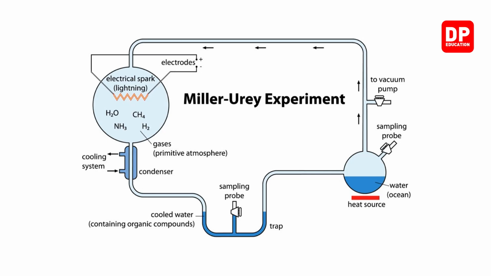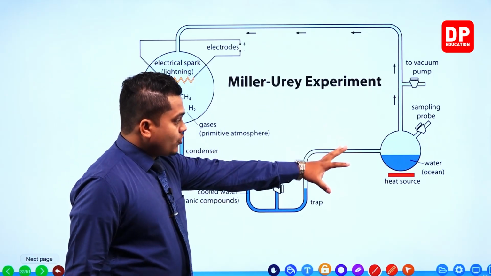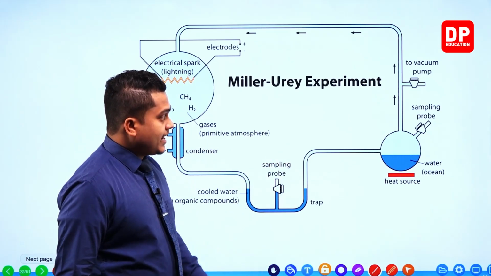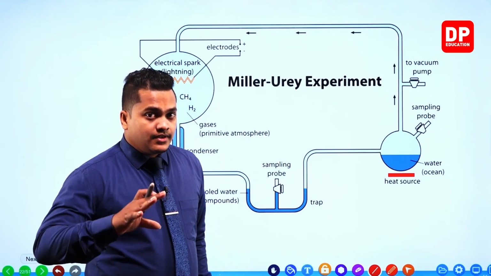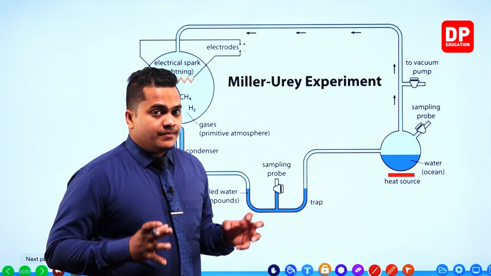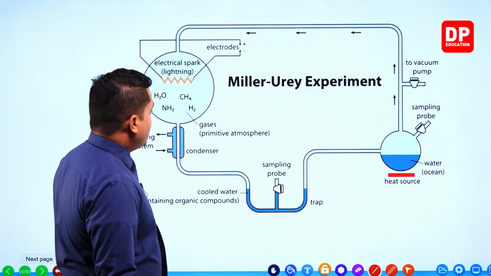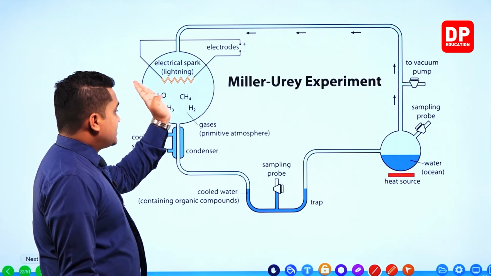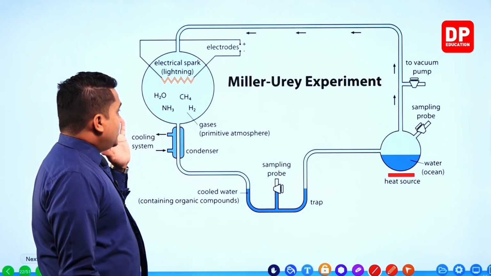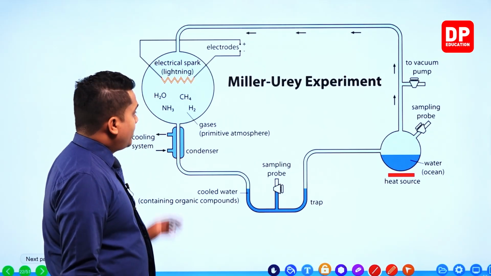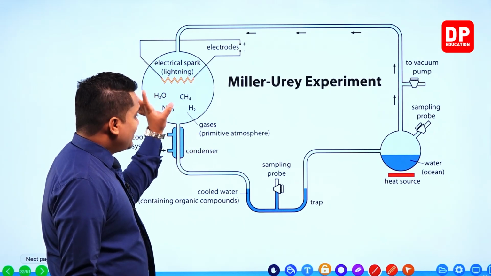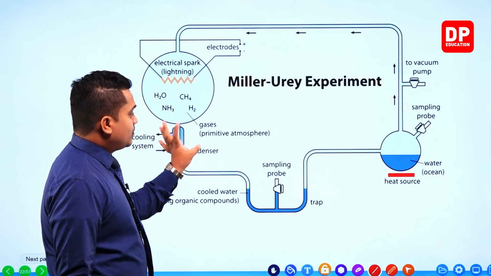So this is the experiment conducted by the scientist Miller. As you can see here, he used ocean water, and from a heat source he is going to heat it. Due to the high temperature, the ocean water got evaporated. In the primitive earth, there were several gases like ammonia, water vapor, methane, hydrogen sulfide, and hydrogen also. These are the primitive gases, so the primitive atmosphere was provided.